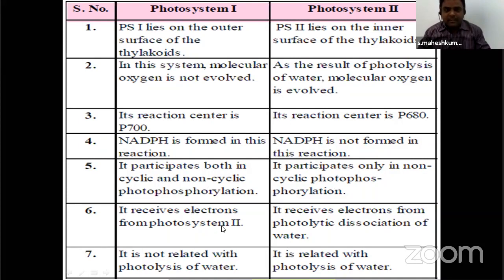It receives electrons from photosystem 1. It receives electrons from water lysis. When water splits, electrons are received. Those electrons are filled into photosystem 2. So in photosystem 1, we cannot see the photolysis. In photosystem 2, we can see the photolysis. Starting, you will get confused, but at last, after completing this light reaction, you can tell me the difference easily.